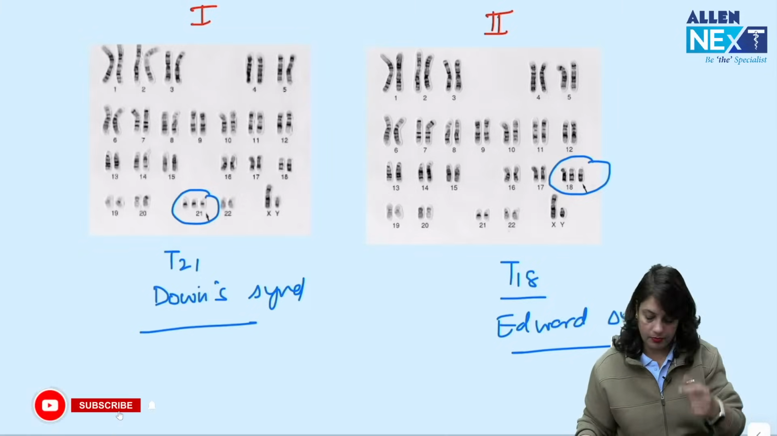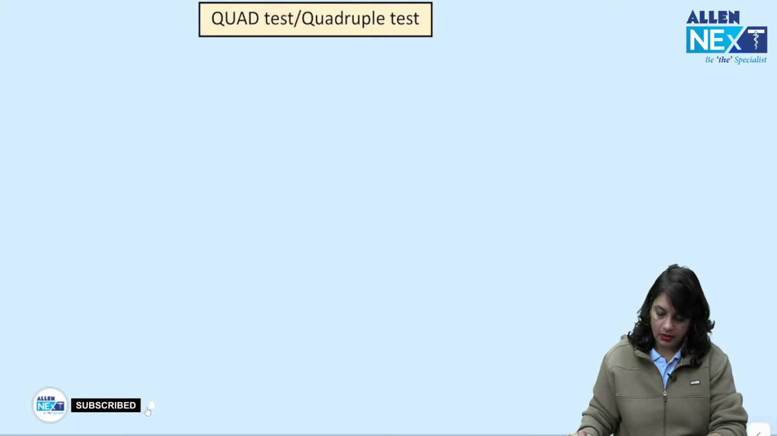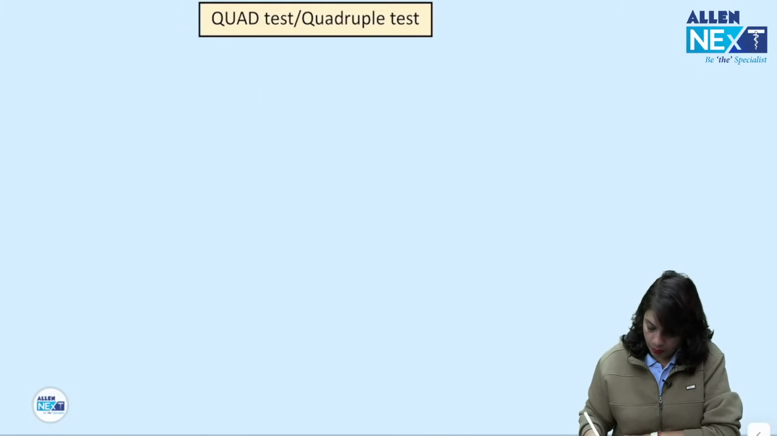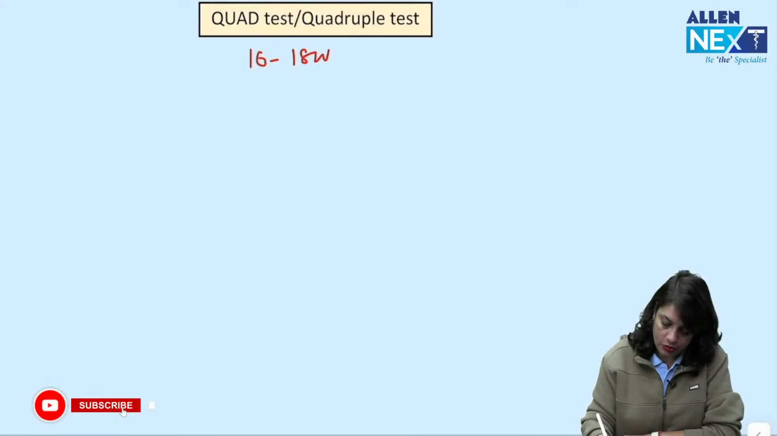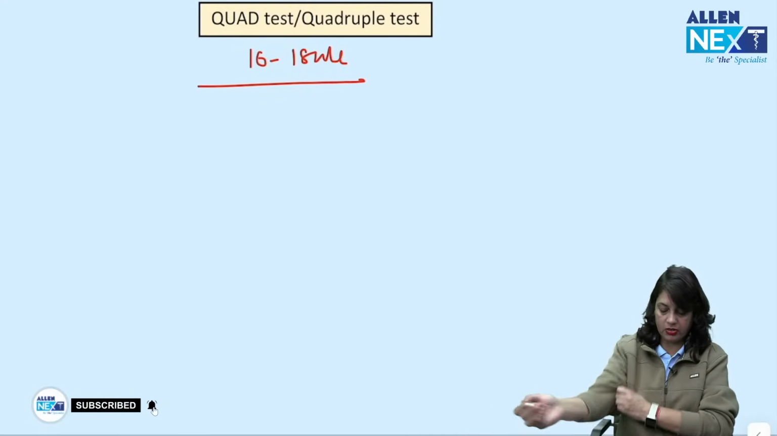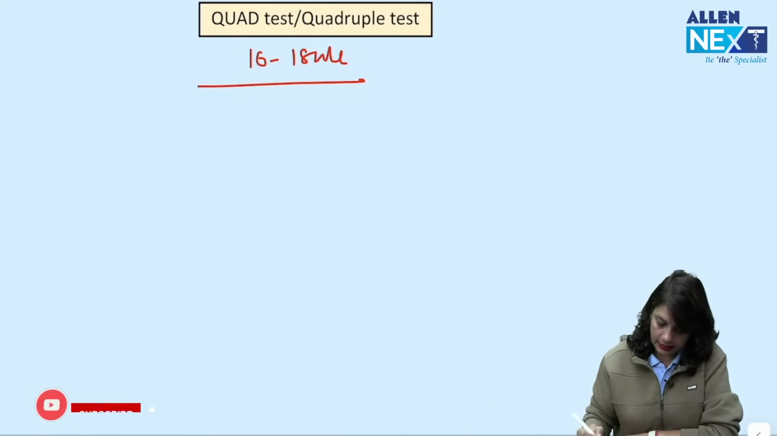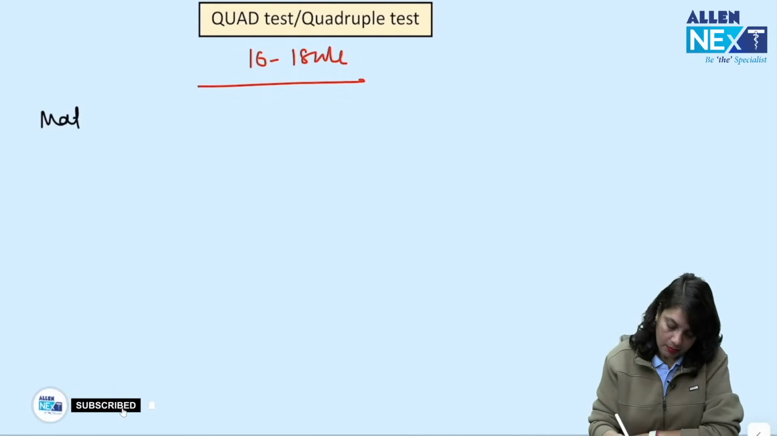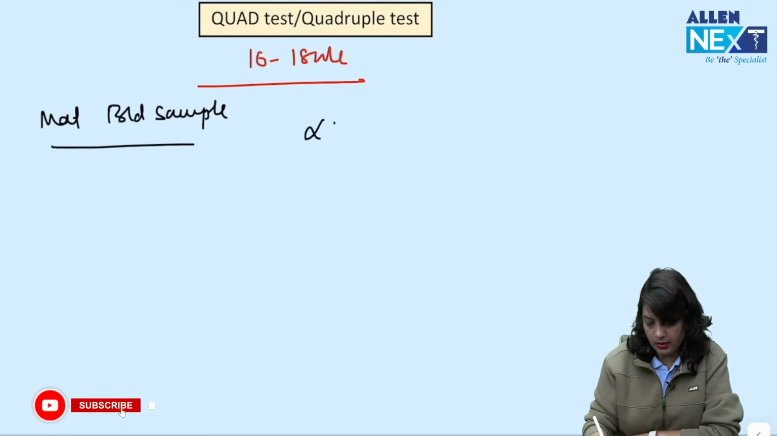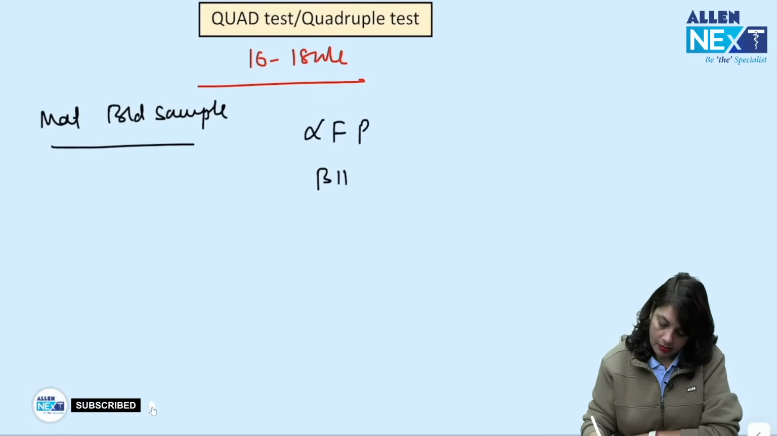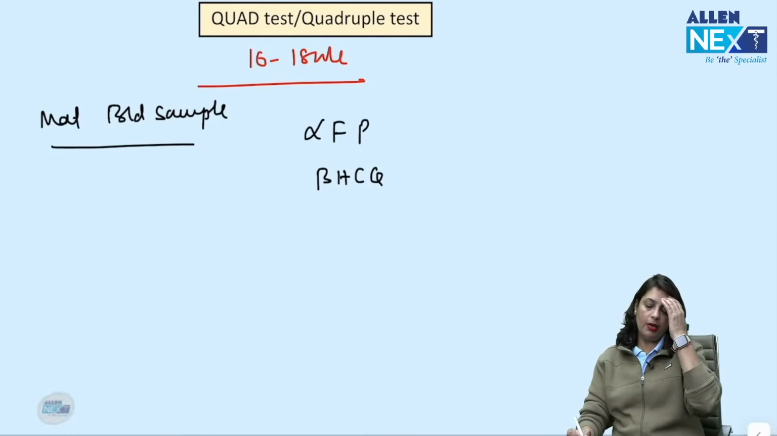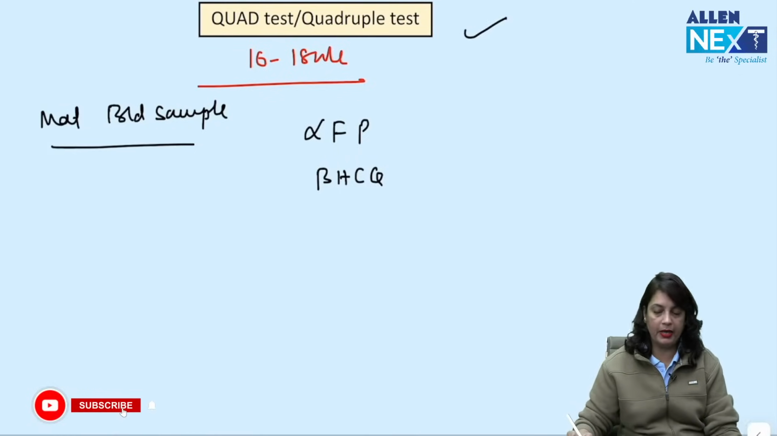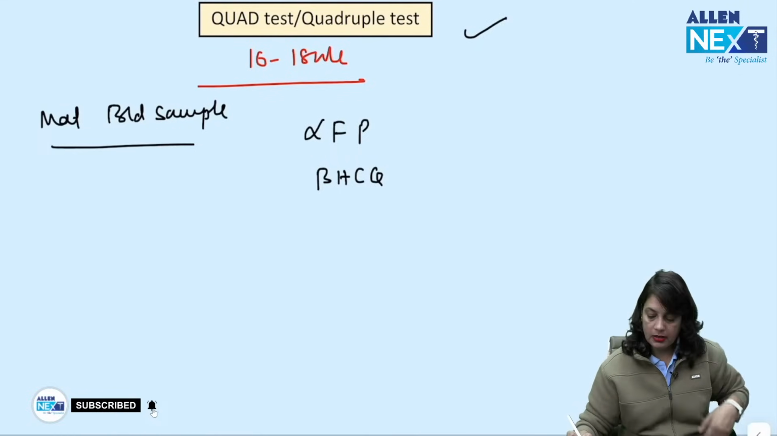Edwards syndrome. Next, quad test. Quadruple test is done around 16 to 18 weeks. It's a second trimester screening test. You take the maternal blood sample and you do the markers, alpha fetoproteins, beta HCG. Now we prefer doing quadruple test better than the triple test.